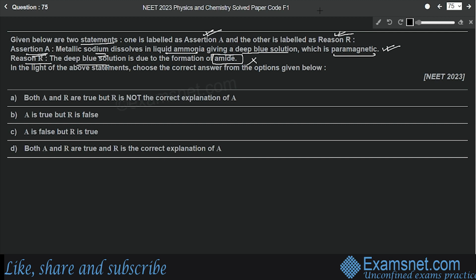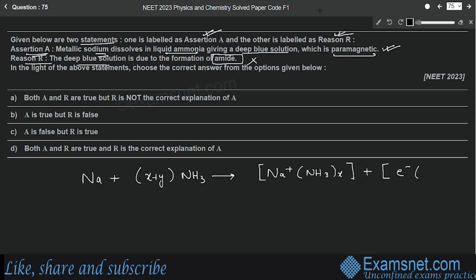Now let's see what is the reason for the deep blue solution. We'll write the reaction here. So we have metallic sodium plus liquid ammonia. So let's say X plus Y moles of ammonia are there. Then what will be the products? First product will be the cationic part, so Na plus NH3 X. And the next part of the product will be electron and Y moles of ammonia. So this is the ammoniated electron or the solvated electron.